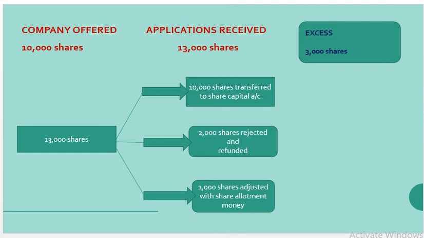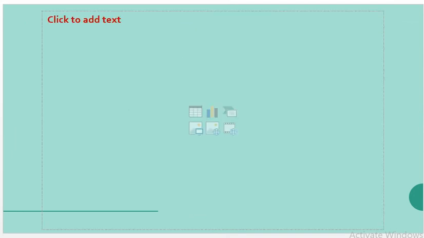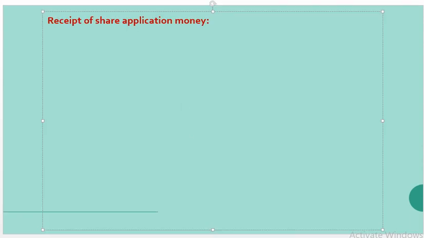Now, we proceed with the solution. First entry is receipt of share application money. Bank account debit to share application account.